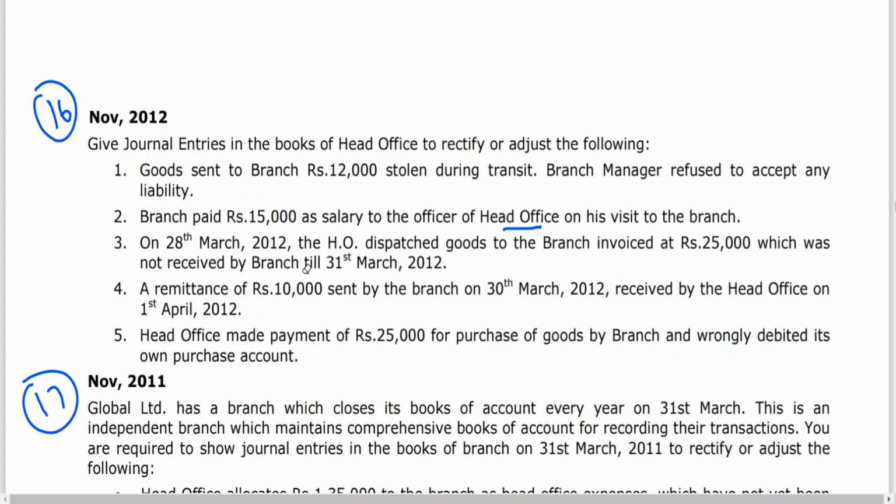Next, on 28th March 2012, the head office dispatched goods to branch, invoice 25,000, which was not received by branch till 31st March 2012. In simple words, goods in transit not received by branch. When goods in transit are not received by branch, we have learned already, no journal entry is required in the books of head office. Note down, no journal entry is required